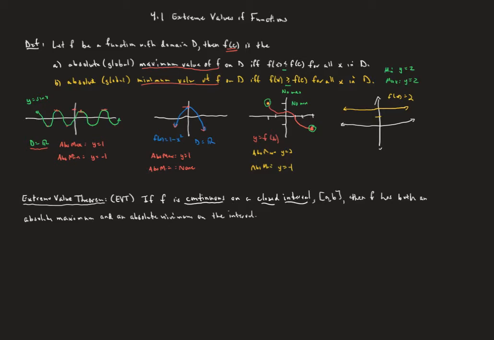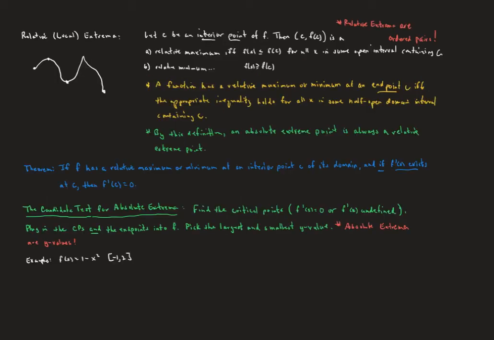So be careful. Okay, so here now we move on and talk about relative, or what's sometimes called local, extrema. So now we're talking about a relative maximum or a relative minimum. Some authors of some books like to use the word local, so a local maximum or a local minimum means the same thing. Now, we're going to talk about two different kinds of points here: the interior points, that is the ones that aren't the endpoints, and then we'll address the endpoints separately.